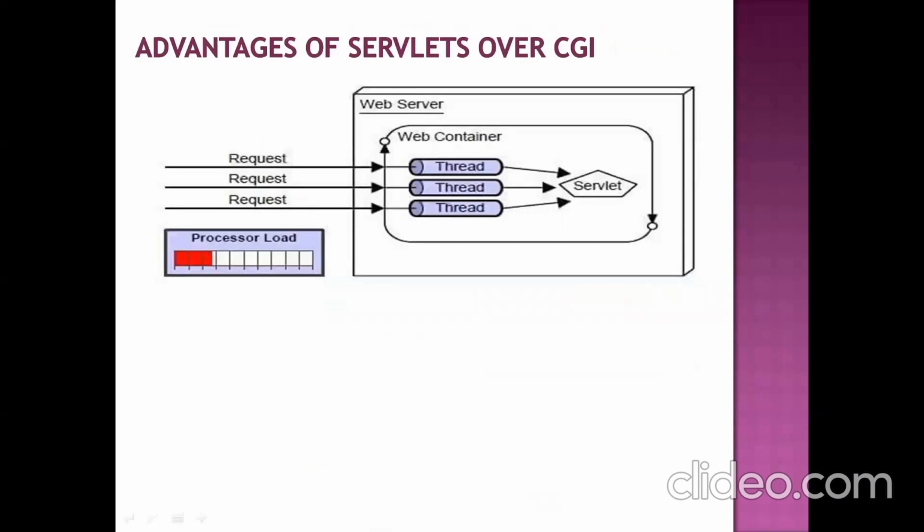Now see the servlet technology advantages over CGI. Here in the same diagram with a little modification, also just assume that multiple clients are sending multiple requests. Whenever your request is for a servlet, your container will not create a process for handling that request. Instead of creating a process, it will create one small thread for handling that request.